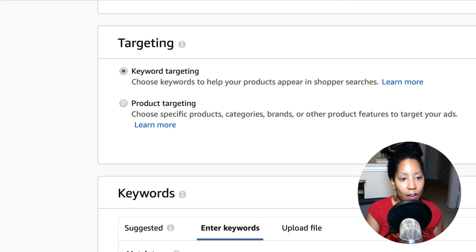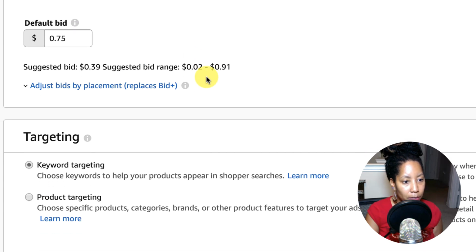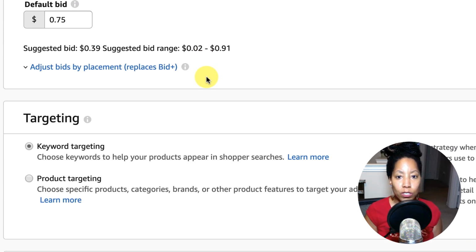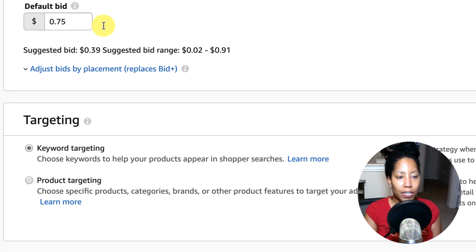So this is what I do when I fill out the AMS form. I always choose the sponsored ads, which is the first one that you select when you go to AMS's website. Now for the default bid, I used to put it at 75, but I read somewhere and people are like, no, don't do that. You'll spend too much money. So now I look at the suggested bid. And if I'm really confident that my design is catchy or funny or whatever, I'll bid a little bit higher than the suggested bid. So I might put it at 40 cents or whatever.